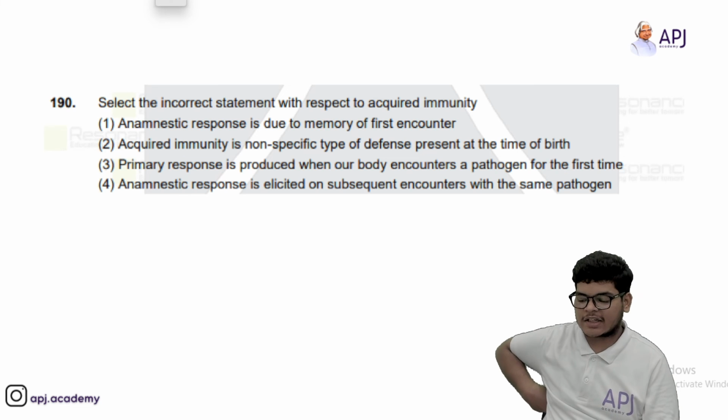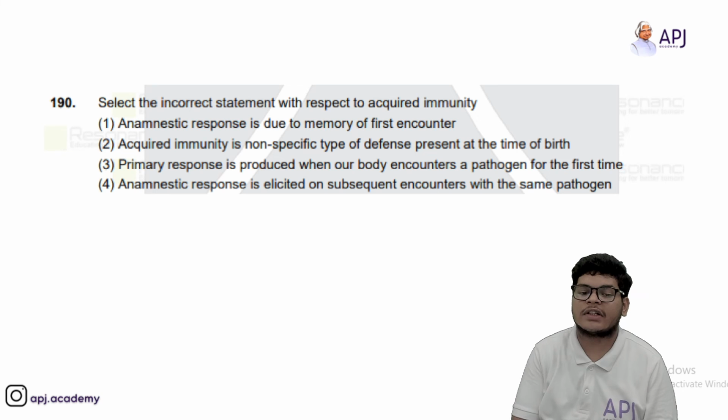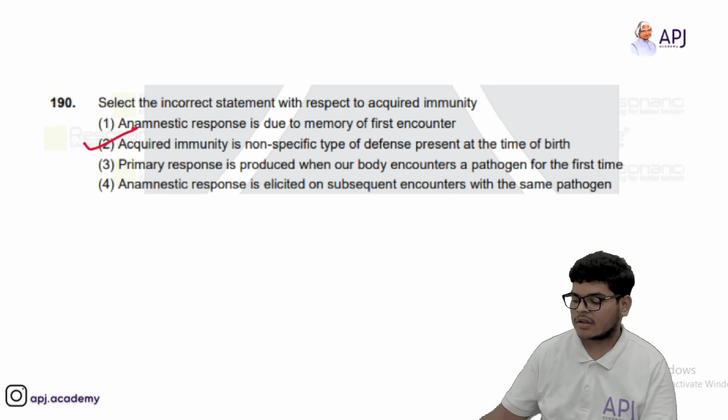Select the incorrect statement with respect to acquired immunity. Acquired immunity is non-specific type of defense present at the time of birth. So second option is correct.